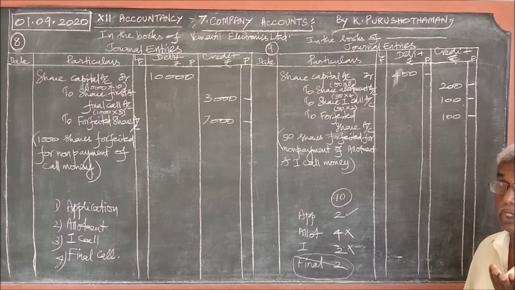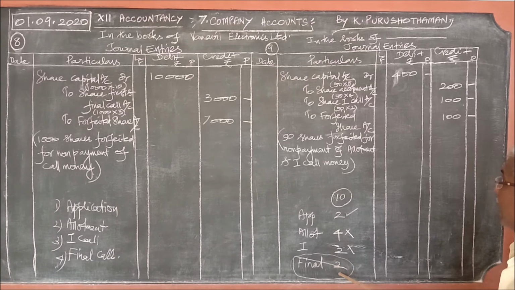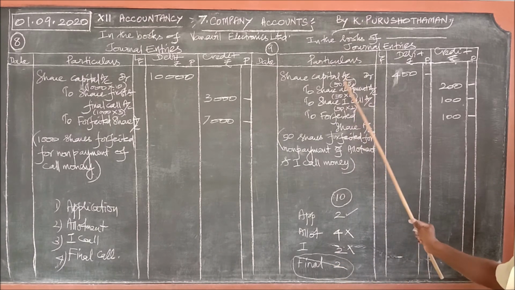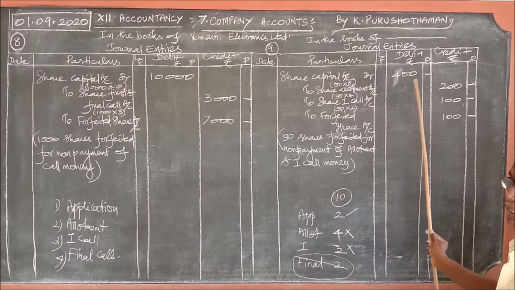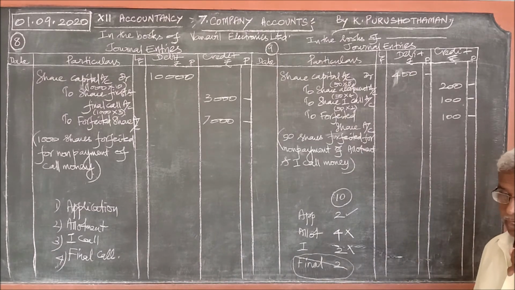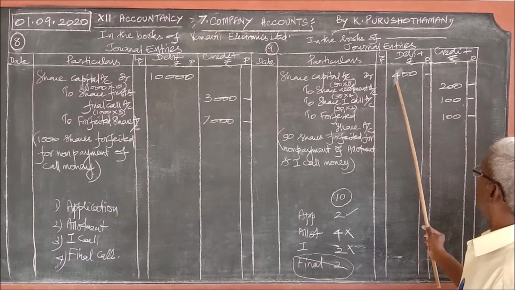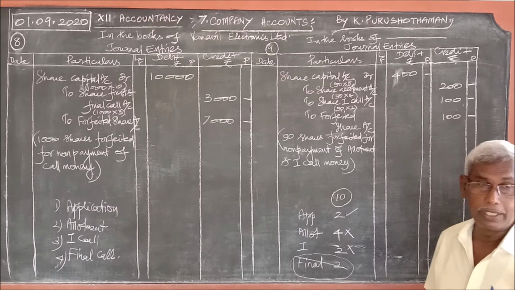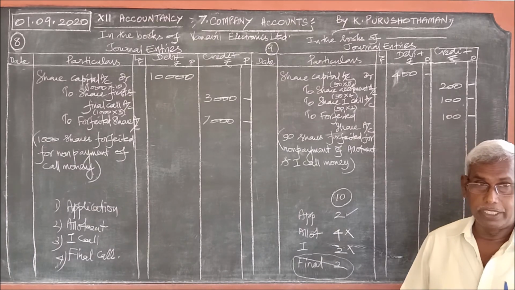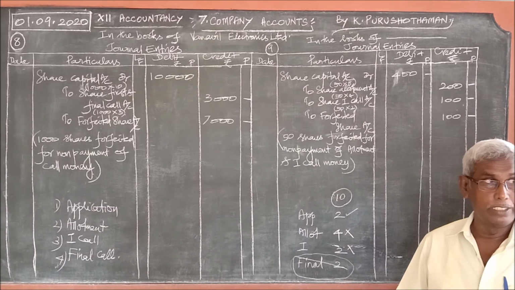Had they gone to the final call, the total value of share is 10. Therefore, 50 into 10, we can write 500. If they had gone up to the final call, we should write 50 into 10, 500, like the previous problem. Must be very careful. But here they did not go up to the final call.